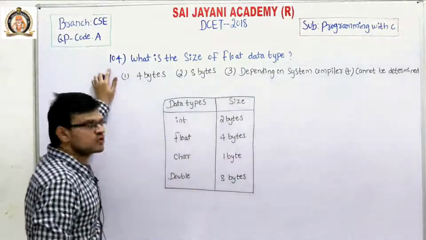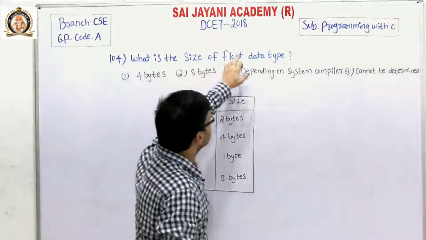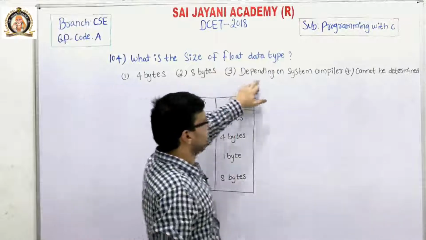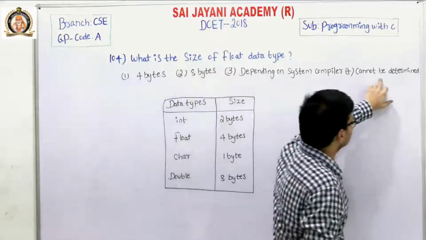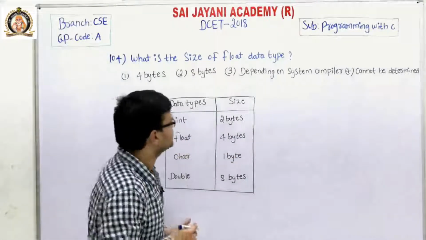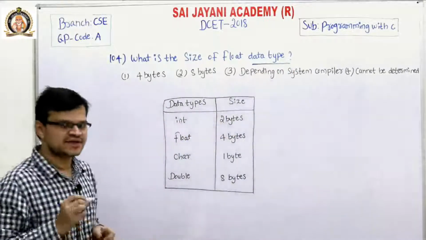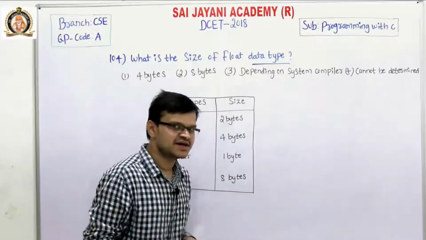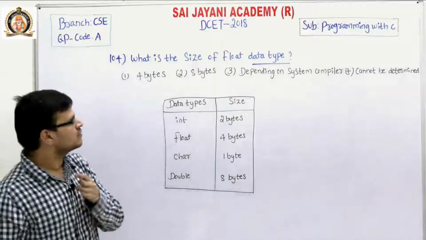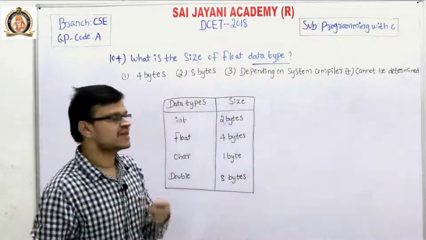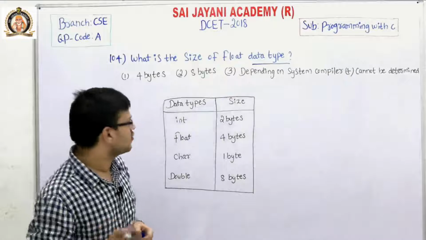Question number 104, what is the size of float data type? We have 4 options: 4 bytes, 8 bytes, depending on the system compiler, and the fourth option is cannot be determined. What is a data type? A data type indicates the type of the data that a variable can hold.